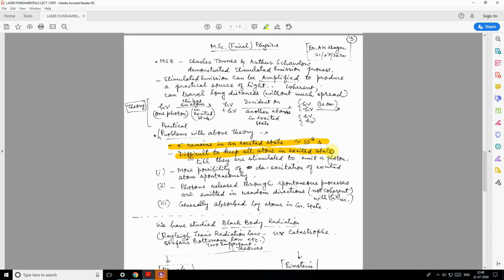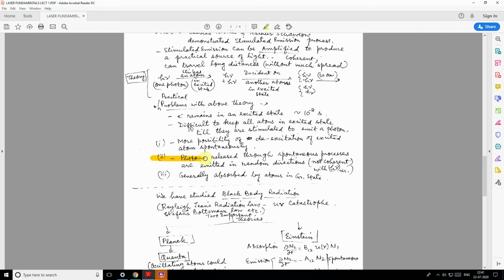Secondly, there is more possibility of spontaneous de-excitation of an excited atom. Because the excitation lasts for a very short duration of time, the probability of de-excitation of the atom is much more. One of the difficulties was that.